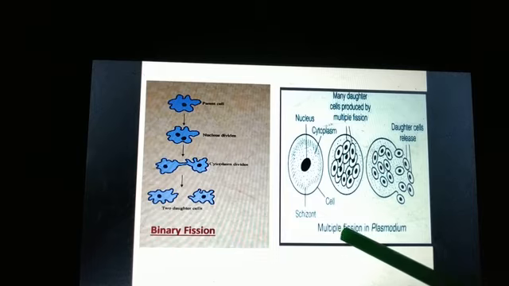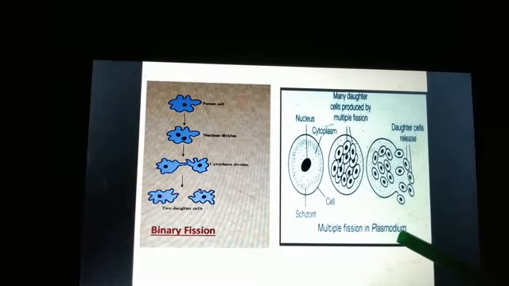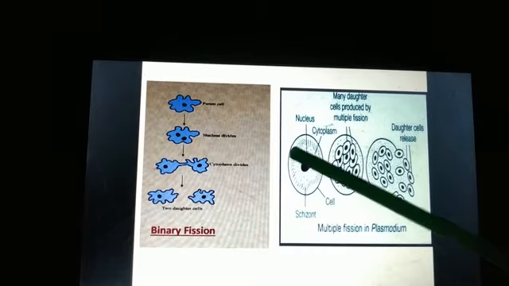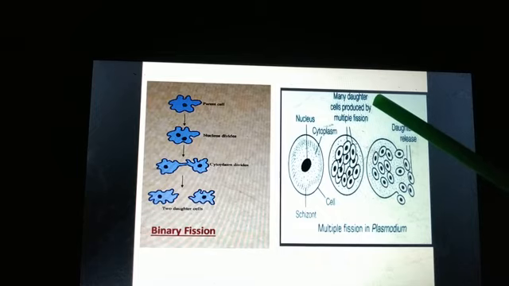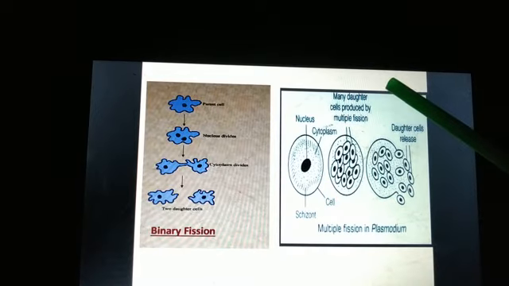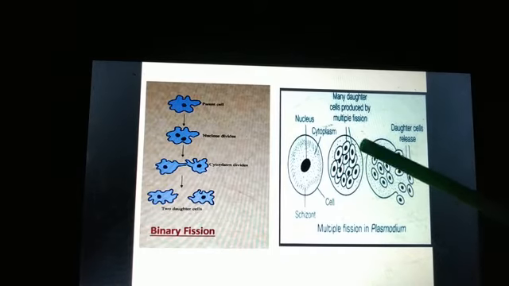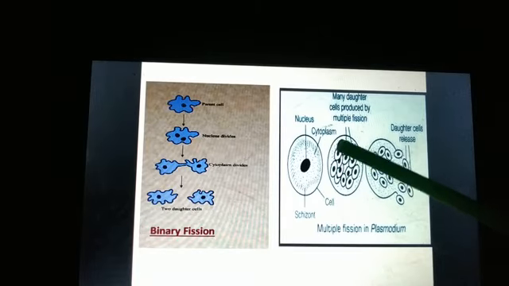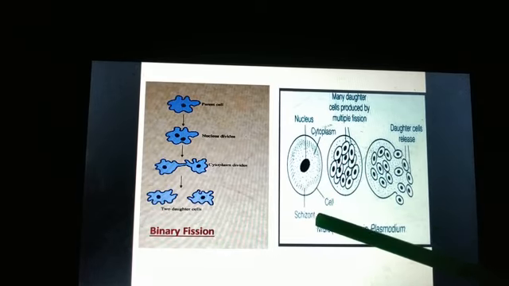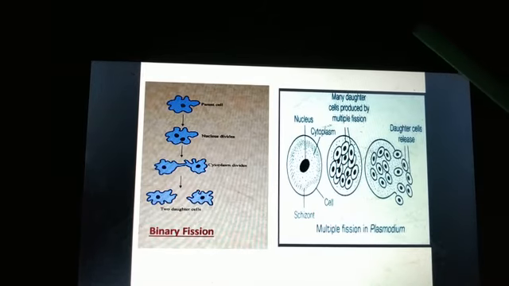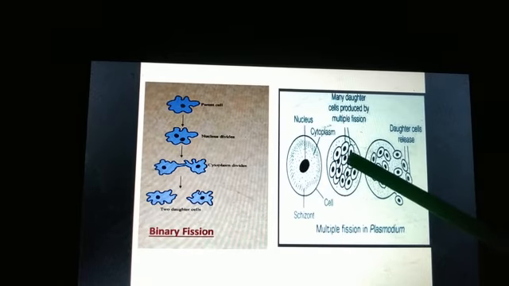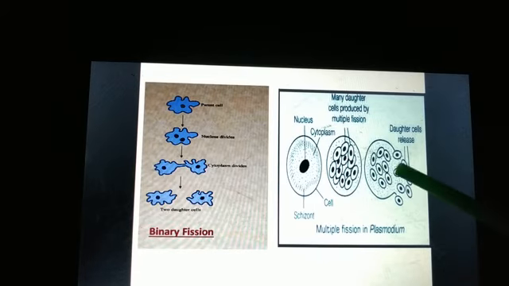Another example was multiple fission that was seen in Plasmodium. So what happens? The nucleus of this cell will undergo repeated division and produce many daughter cells. Can you see here? So it is producing many daughter cells, and this is known as the schizont, and the process is schizogony. So after many daughter cells are produced, the daughter cells are then released.